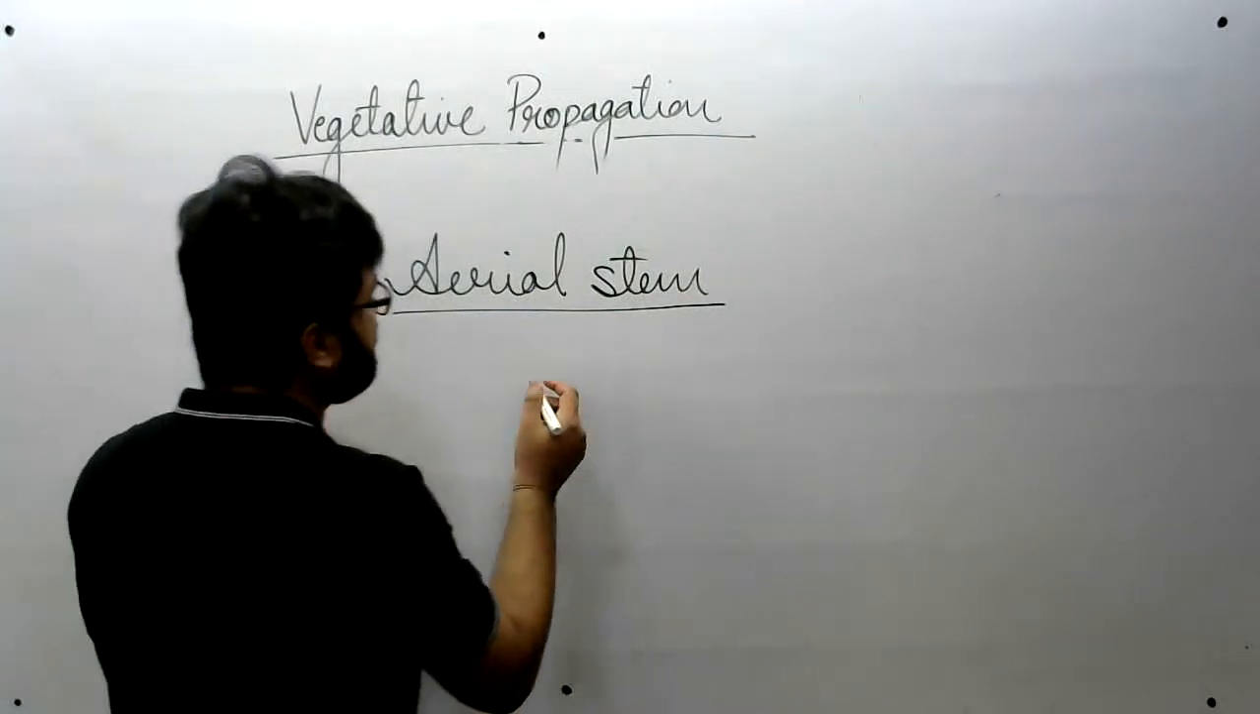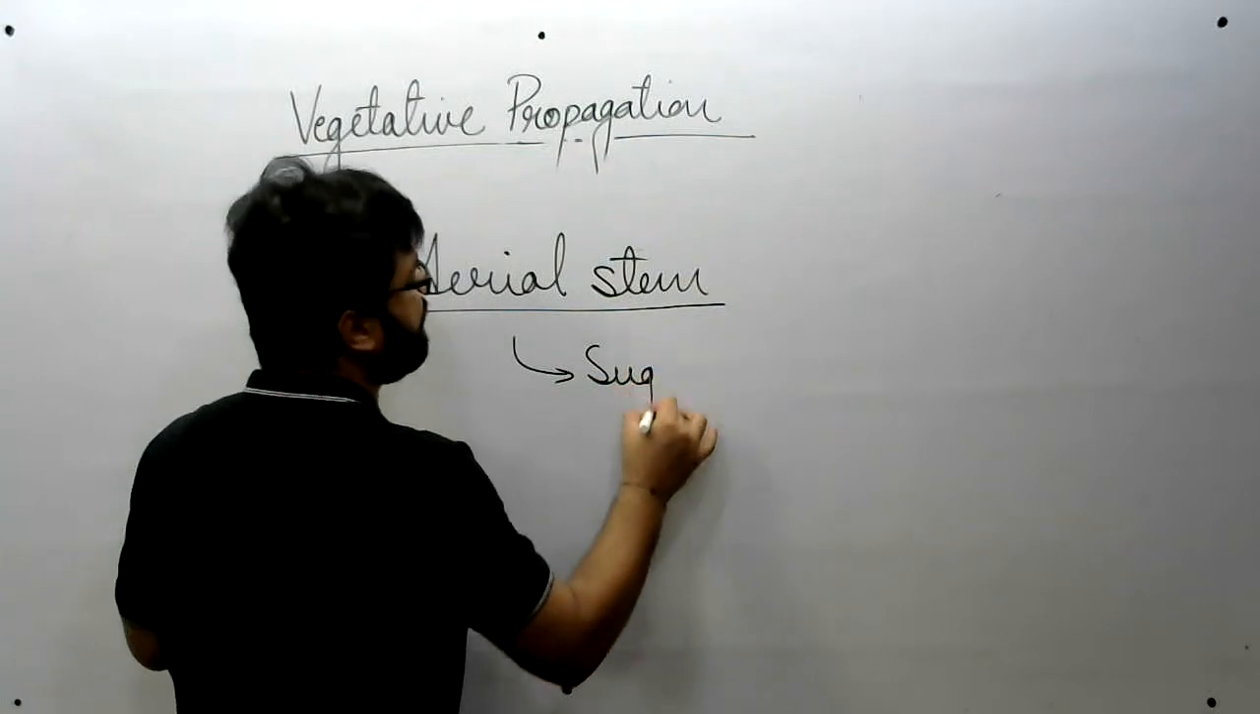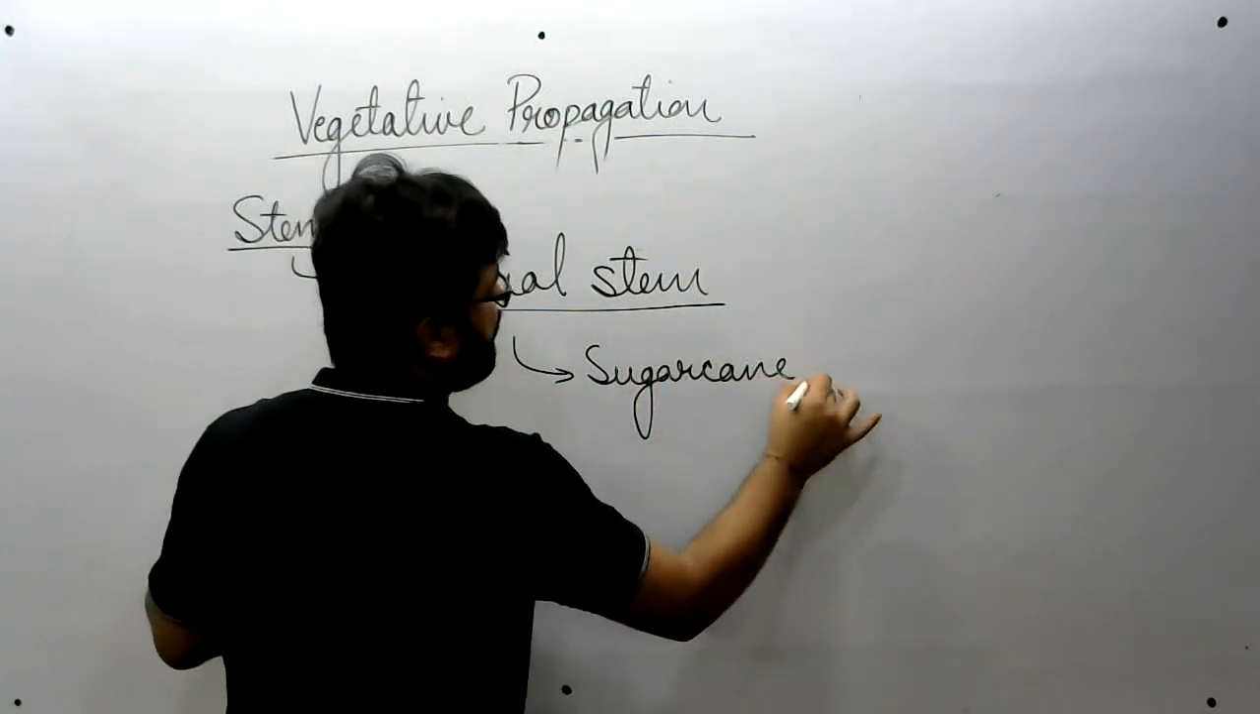Right. So, aerial stem we are talking about, definitely sugarcane is the example.